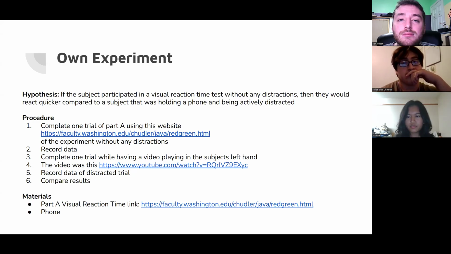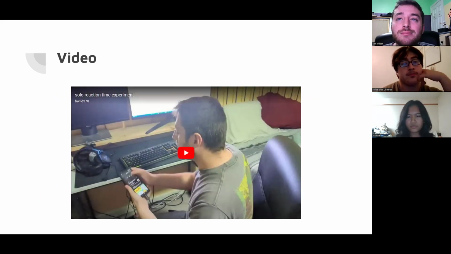The procedure we came up with was step 1, complete 1 trial of part A using this website of the experiment without any distractions, then record the data, then complete 1 trial while having a video playing in the subject's left hand, and the video we used was linked here, and then record the data of the distracted trial and compare results. The materials we used were the part A visual reaction time link and a phone. Here is a video of the experiment.